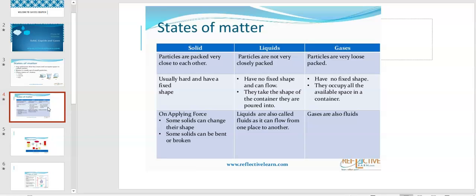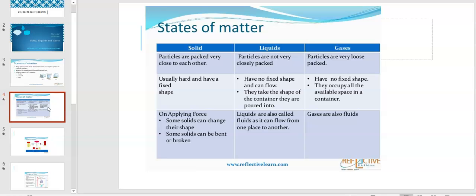But liquids do not have a fixed shape, and they can flow, and they can take the shape of the container they are poured into. Let us take the example of juice or water or soup. If you are pouring it in a bowl, it takes the shape of the bowl, but if you are pouring it in a bottle or glass, it takes the shape of the bottle or glass.